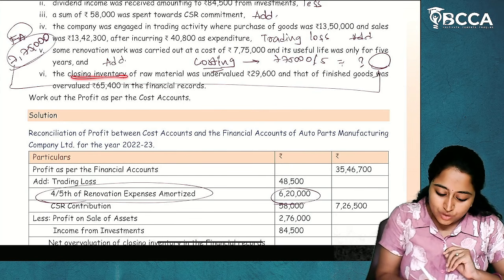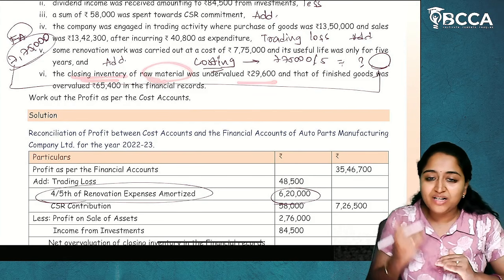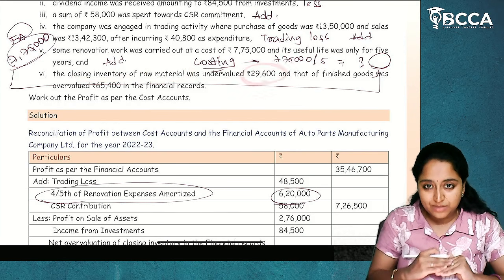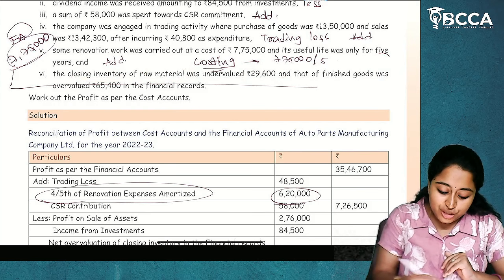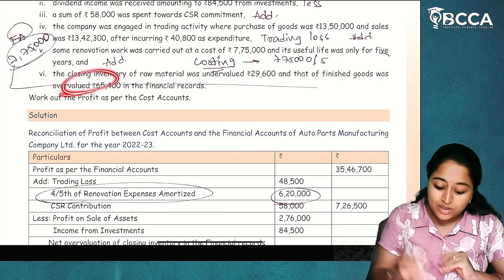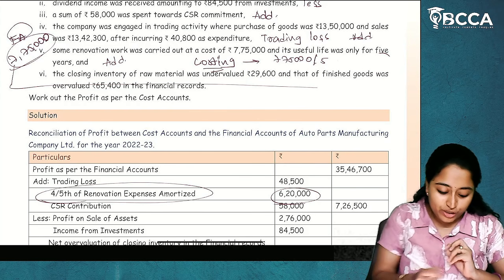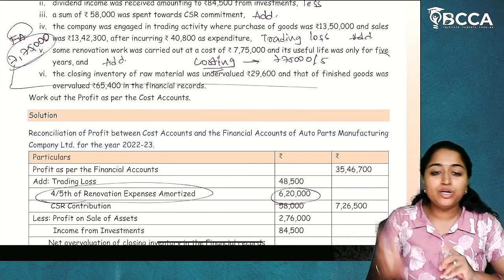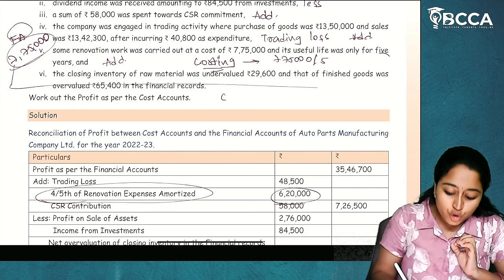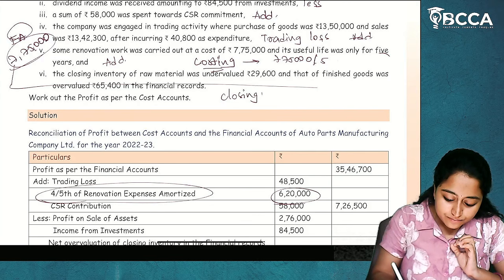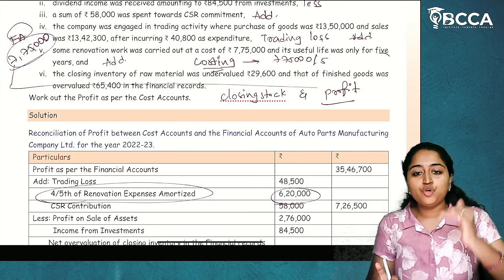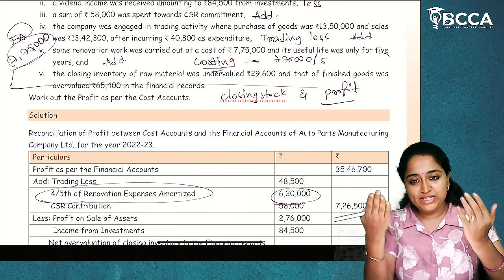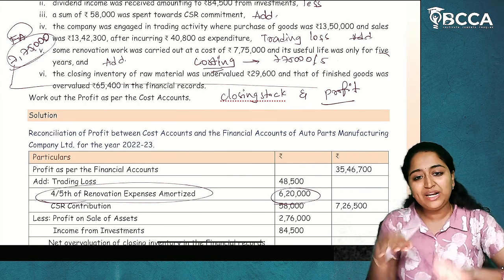Next, the closing inventory of raw material was undervalued by 29,600 and that of finished goods was overvalued for 65,400. Now, they have mentioned closing inventory. So, remember this for stock adjustment. Closing stock and profit will have same effect. If closing stock is increasing, profit will increase. If closing stock is decreasing, profit will decrease.